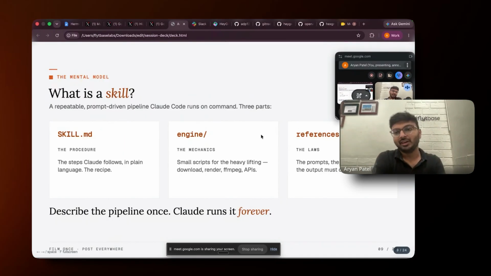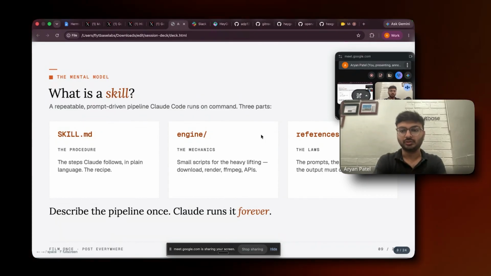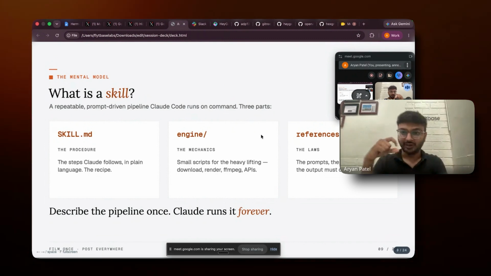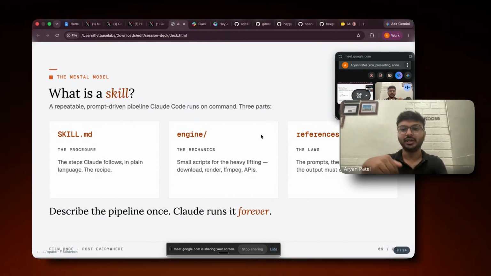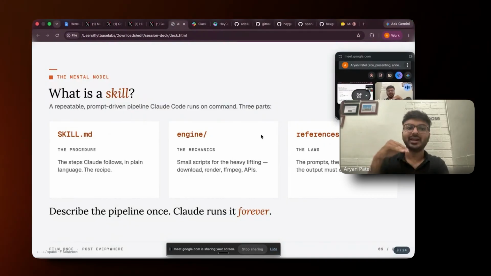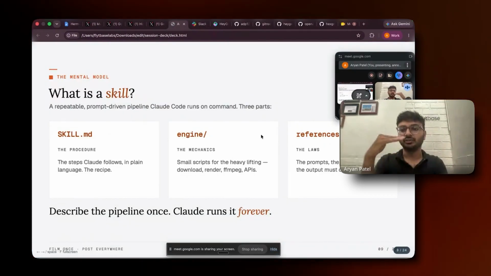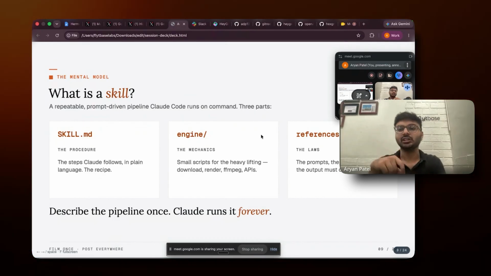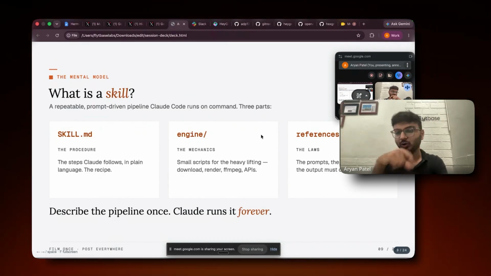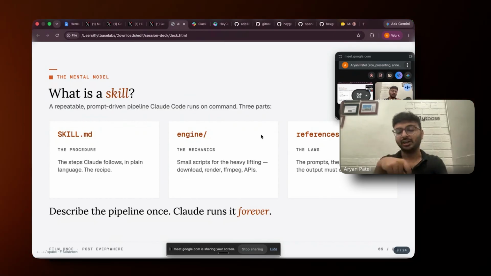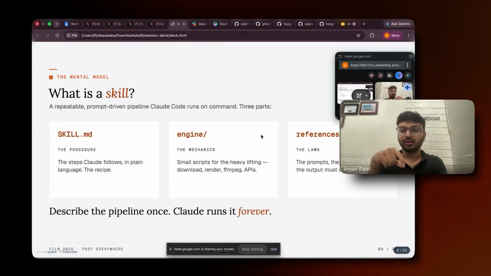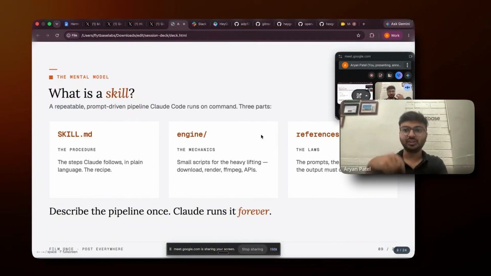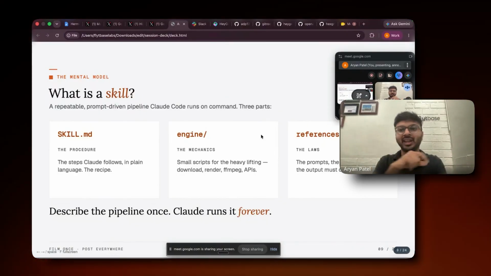Consider it like a recipe for the final output which we want. If you are making a paneer pulao, you need to know what amount of paneer needs to be added, what amount of rice, what amount of spices. All of these things have been added in the skill.md file under different tasks. One skill is for creating the scripts, one skill is for creating the hook, one skill is for how to edit the video, how to format the video, how to format the captions, what fonts to use, and all kinds of things.